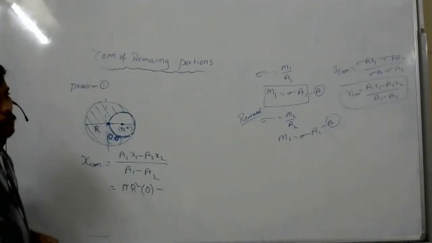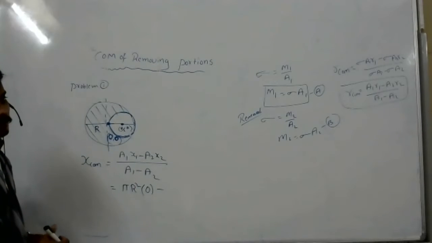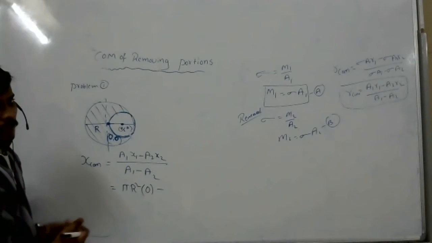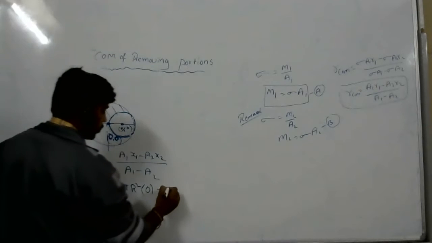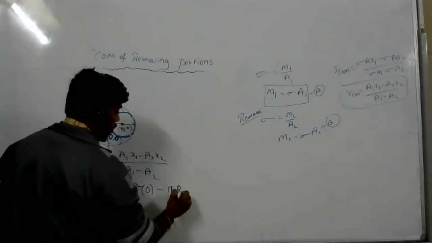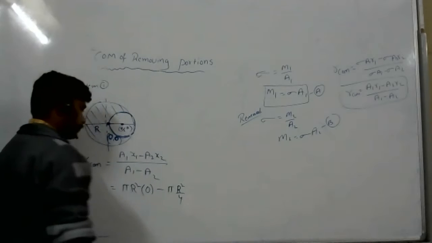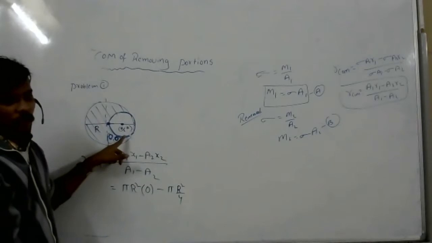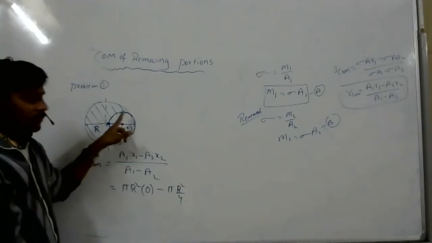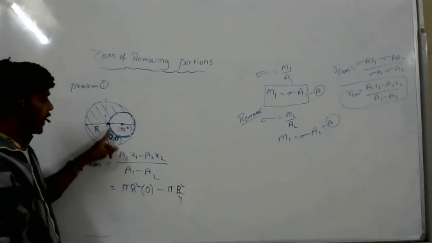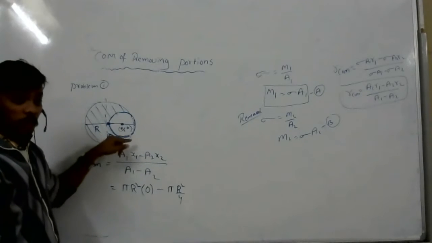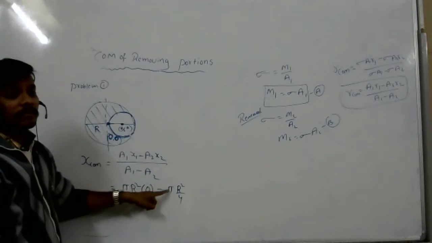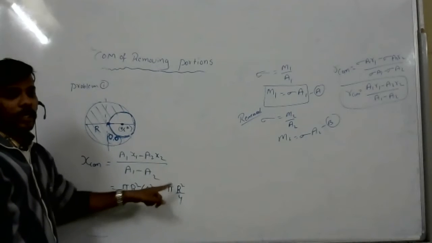Minus A2, how much? Tell me what is A2. The radius is R by 2, so pi R by 2 whole square, so pi R squared by 4.